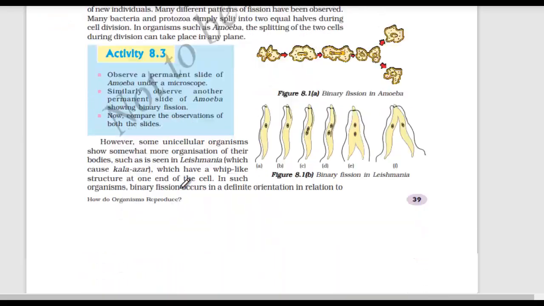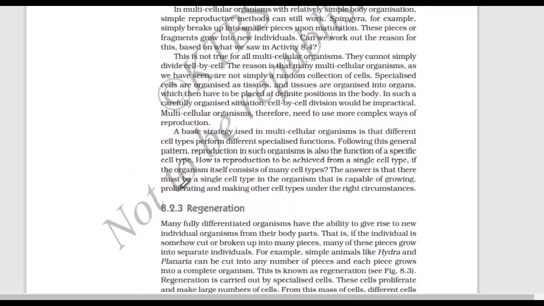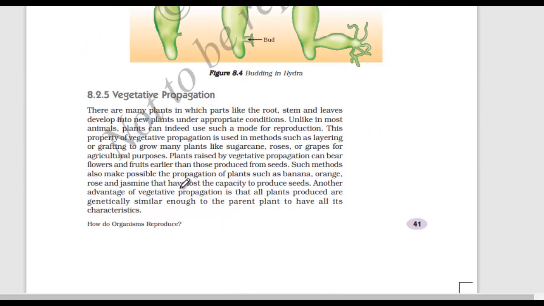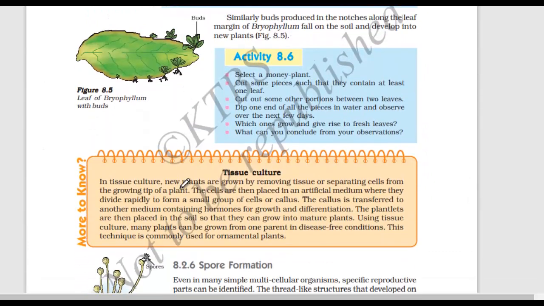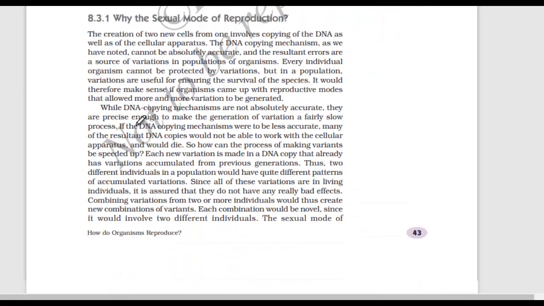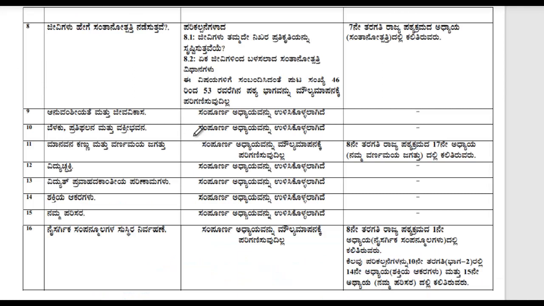Now till where? That is very important, because we should not miss the topics which are there and end up missing some topics. So till 8.3, 8.2.5, 8.2.6, yes, till 8.3, it is deleted. So mark it in your textbook till here. Till here, everything is deleted, and this is page number 43. Okay, so mark it. Let us move on to the next chapter.